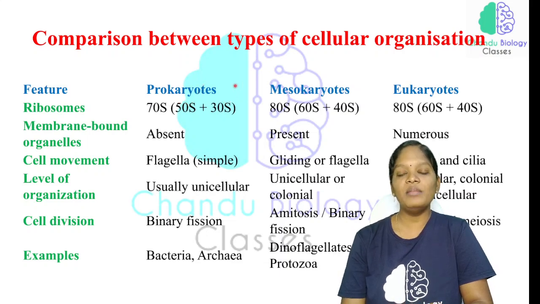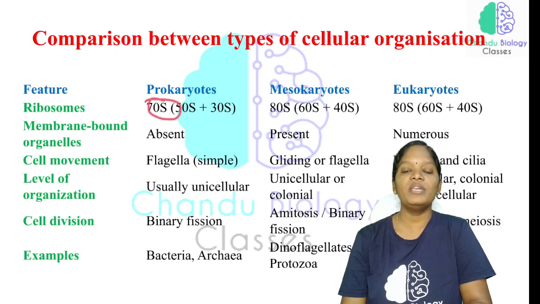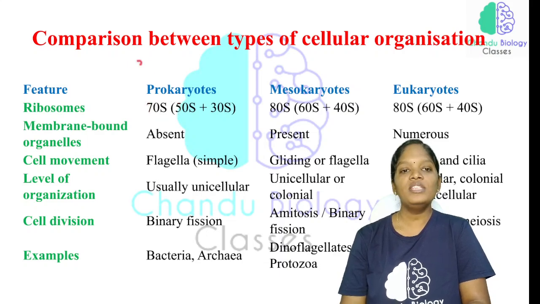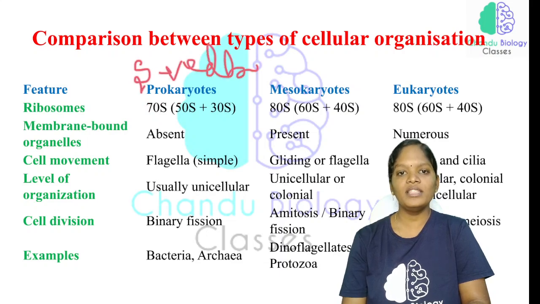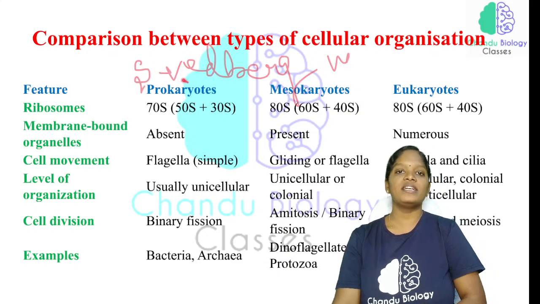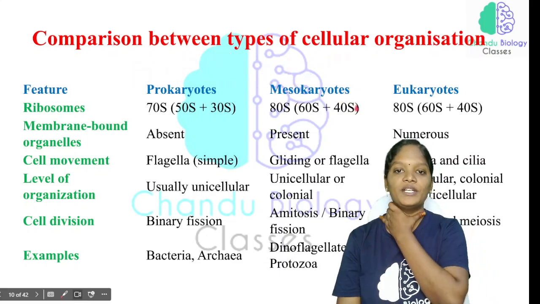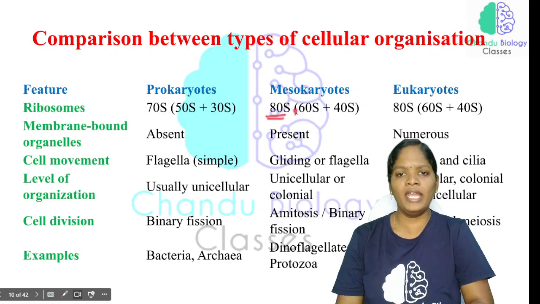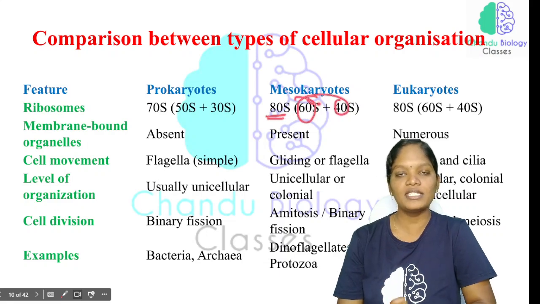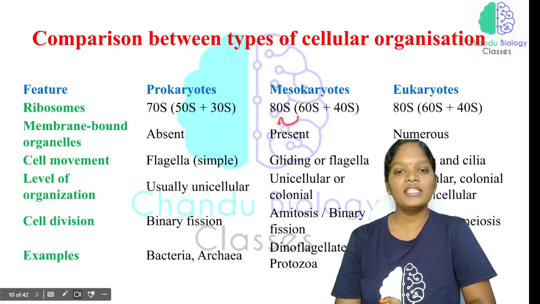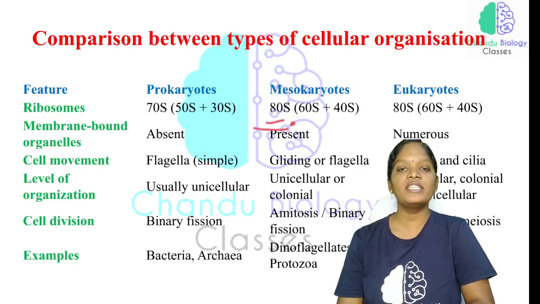As this is a sedimentation rate, if we add the sedimentation rates, the total will not simply be the sum, and the remaining will be the 70S. So this S is considered a Svedberg unit, named after the scientist Svedberg, or we can say it is the sedimentation rate. So that is what 80S is. 60 plus 40 is not 100, we can't say 100 because it is a sedimentation rate, so we say 80S. Same with respect to the eukaryotes.